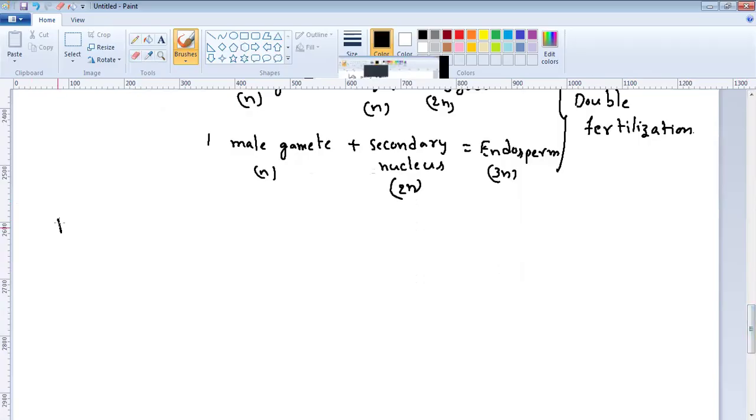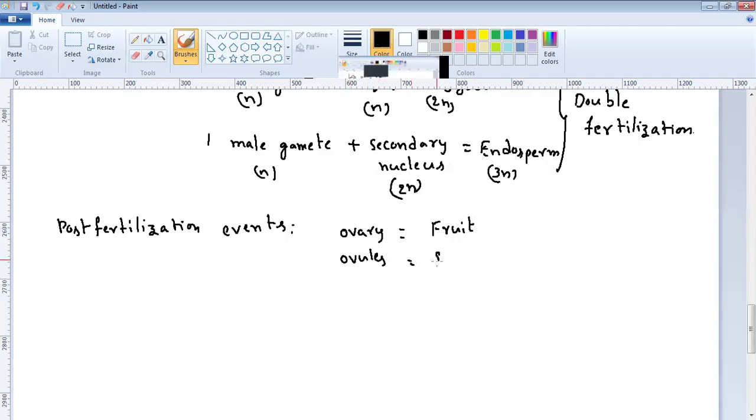Then post-fertilization events, meaning events after fertilization. After fertilization, the ovary develops into fruit.